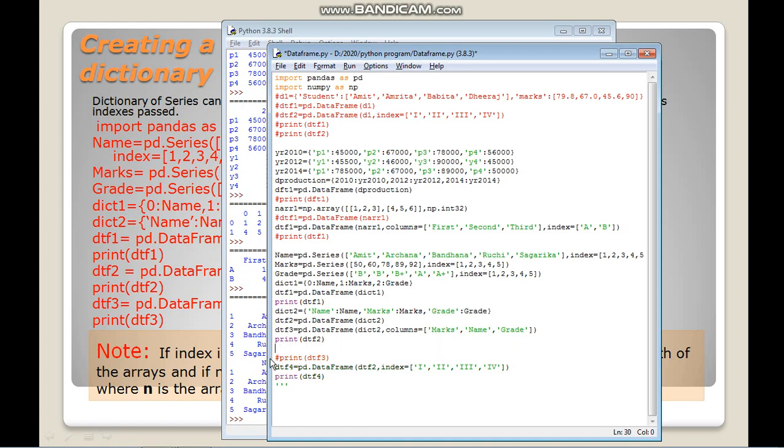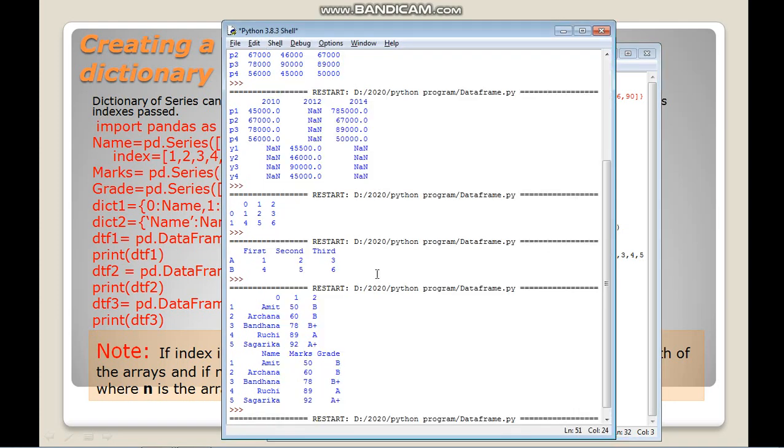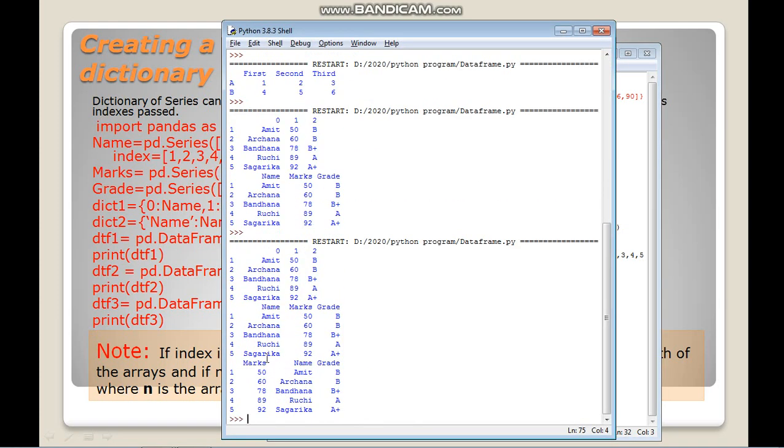When I run this one, you can get to know the difference between these two. Can you see here? I have changed the column order intentionally.